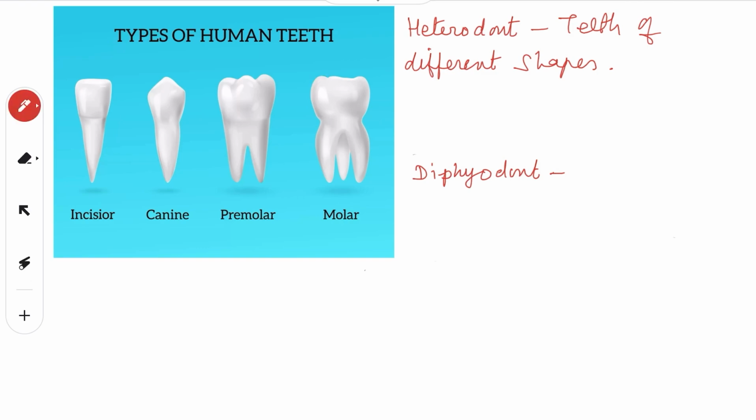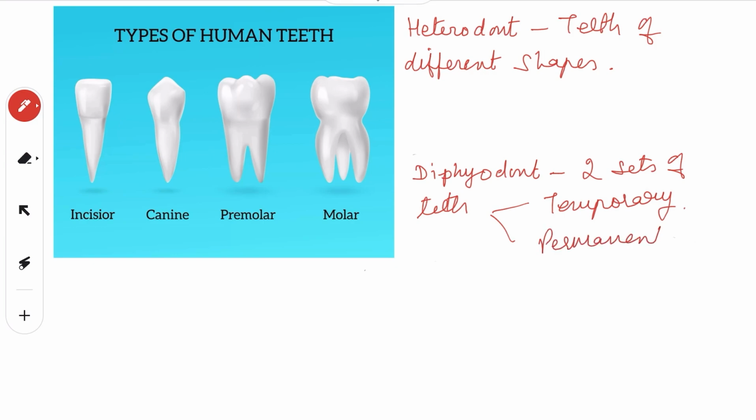Now diphyodont means humans have two sets of teeth, right? That is, they have temporary or the milk teeth and permanent teeth. Now, a baby is born with no teeth.